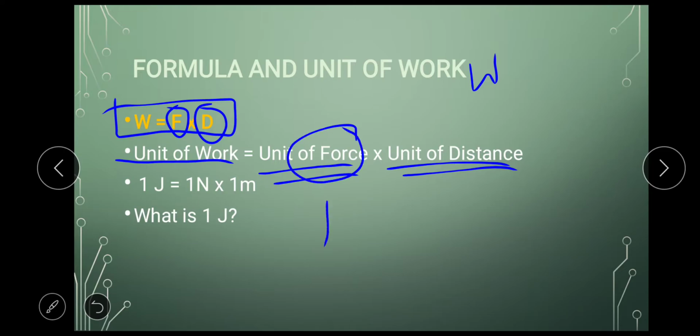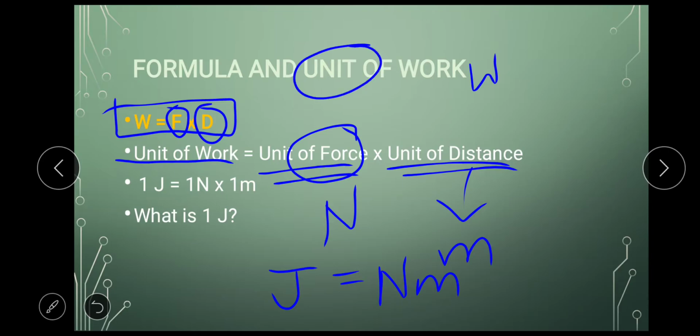So unit of force is Newton and unit of distance is meters. Okay, so the unit becomes Newton meter, but Newton meter is written as joules. So the unit of work we take it as joules for simplicity.